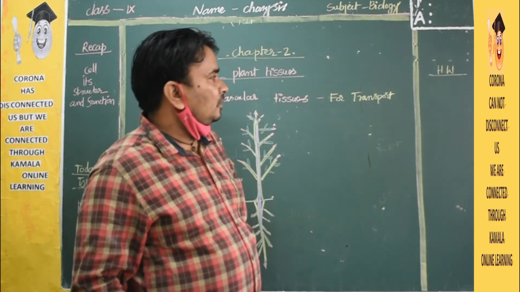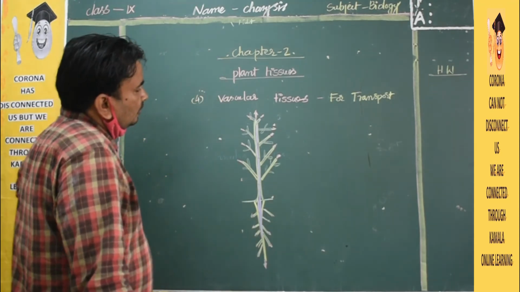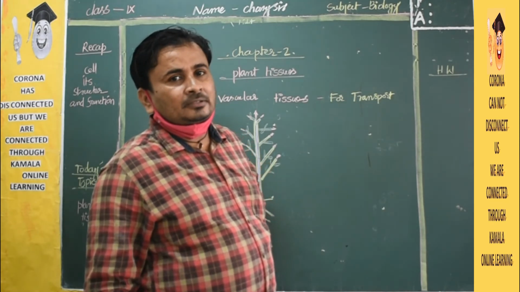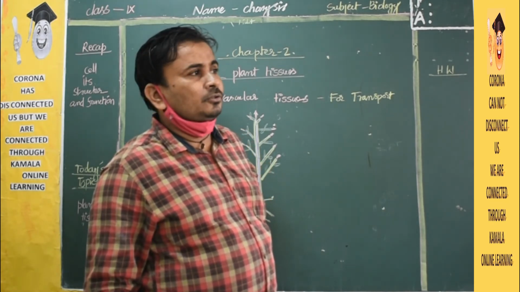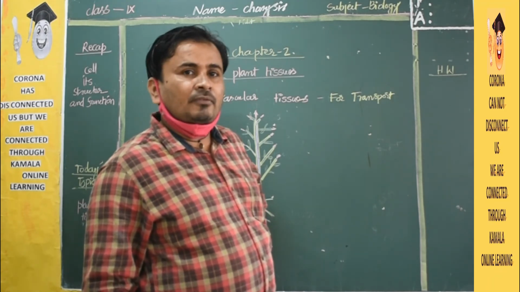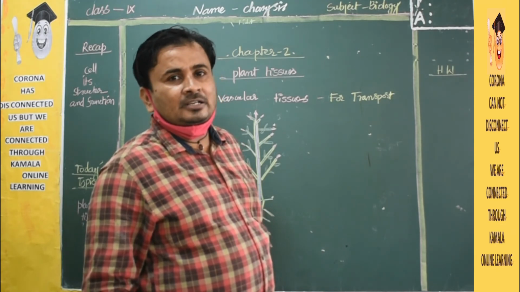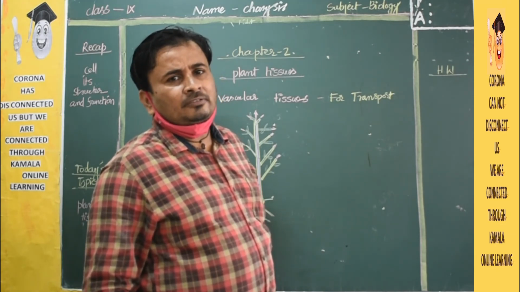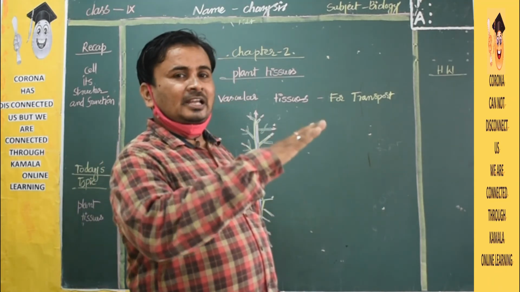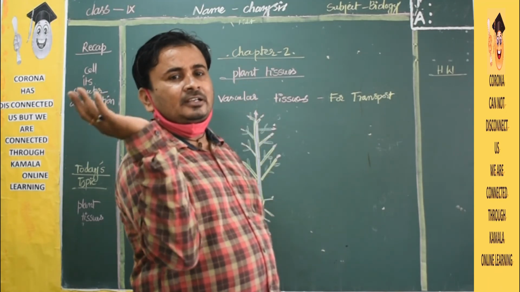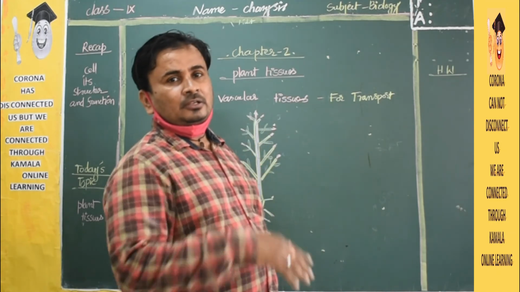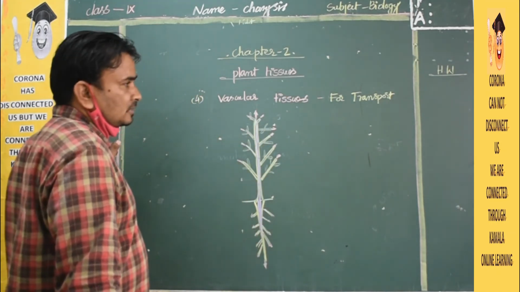Clear, children? Okay. Next one is the ground tissues. The ground tissues will be in the middle of the plant. They are used for different furniture like doors and windows. Very hard wood it is, like teak and sandalwood, red sandalwood. So those all are used for different purposes. But what about the use for the plant? It is elastic in nature. Even in high wind and rain it can move like that only. It won't break. So these ground tissues are useful.